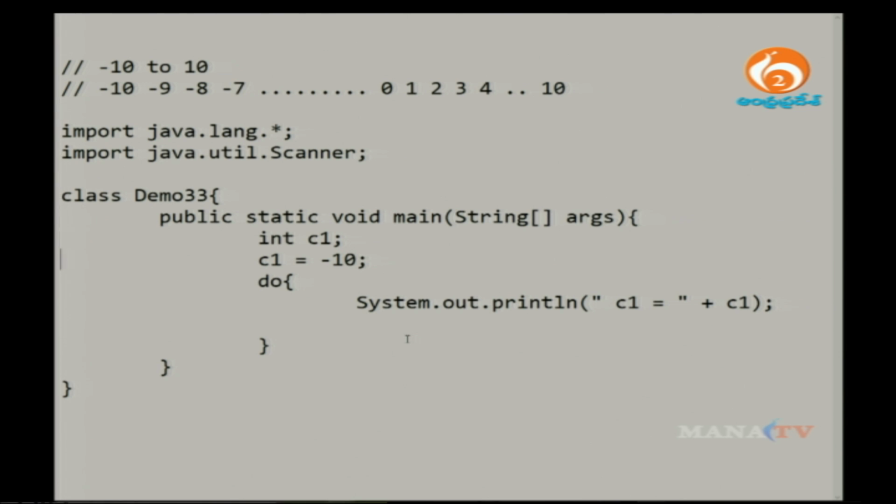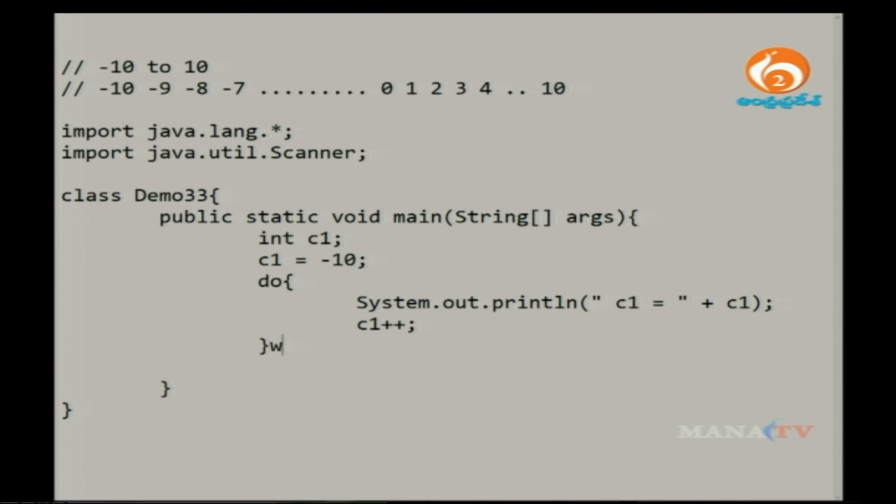Nothing but if I decrement it, for example, imagine that I want to decrement it, C1 minus minus. What will happen is minus 10 minus 1 becomes minus 11, yes or no? Previously it is minus 10, so minus 10 minus 1 becomes minus 11. The minus minus operator does not work here, so that's the reason you have to use the plus plus operator again, so that minus 10 becomes minus 9.